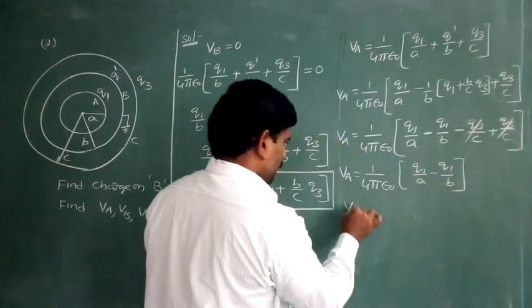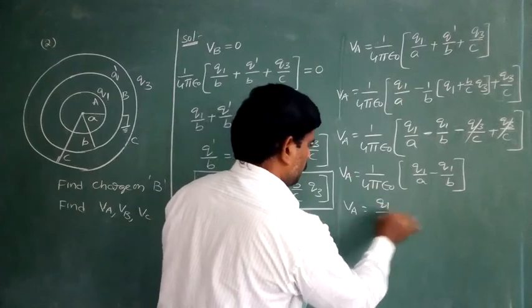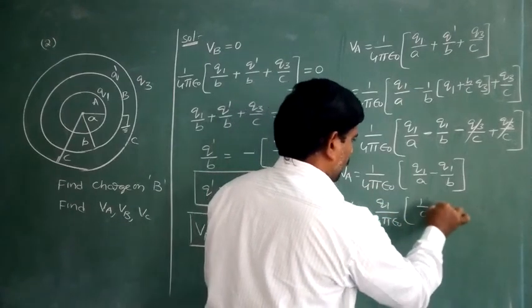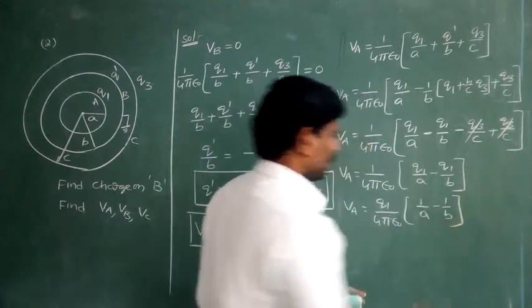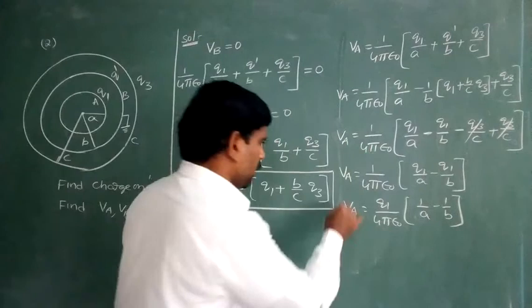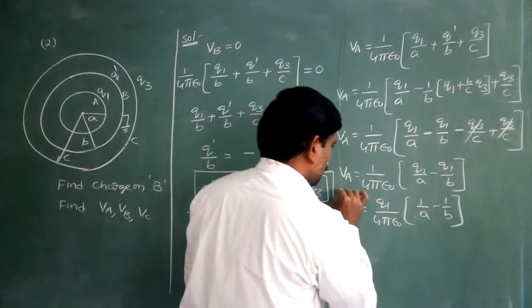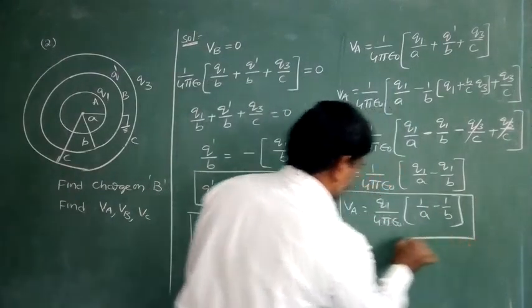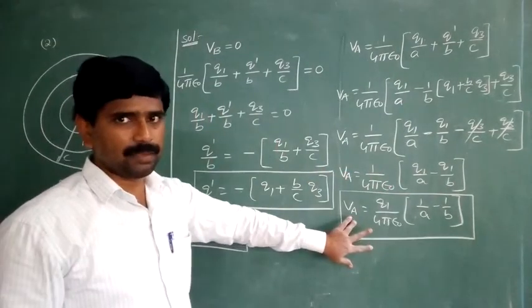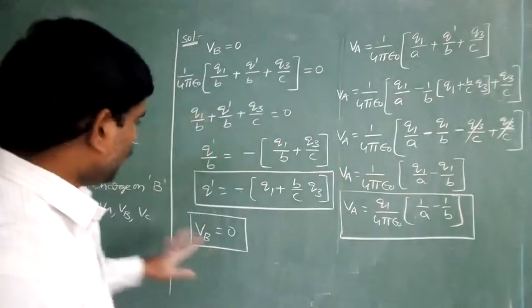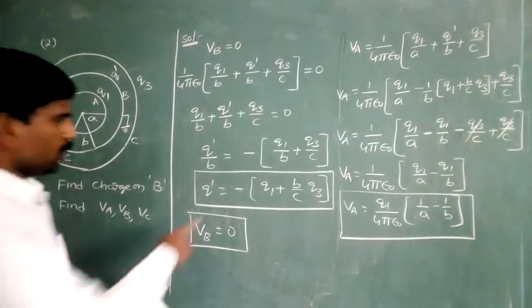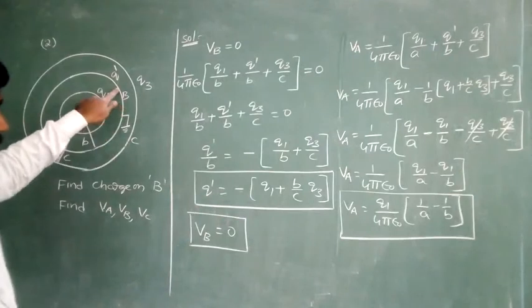Or maybe VA is equal to Q1 by 4 pi epsilon naught into 1 by A minus 1 by B. This is the potential on the surface of the first shell, shell A. Next one, what is the potential on the surface of the third shell? Already we know the charge on the surface of the second shell.